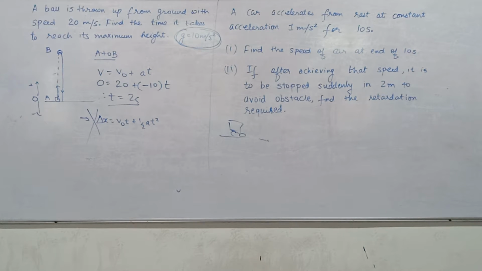G is the magnitude of gravity. Can a magnitude ever be negative? Anyway, in this question it is of no use because G is only useful in vertical motion. This car is moving horizontally, so here we don't have to worry about it.